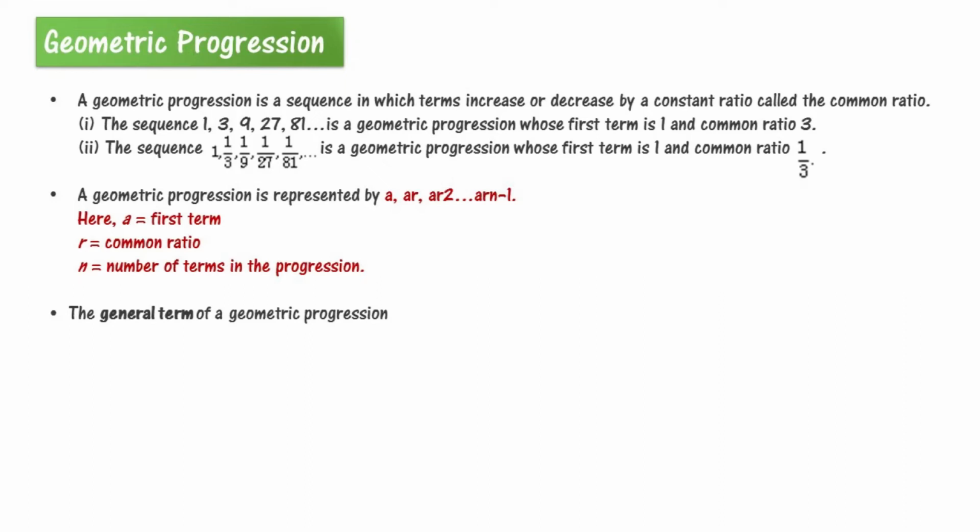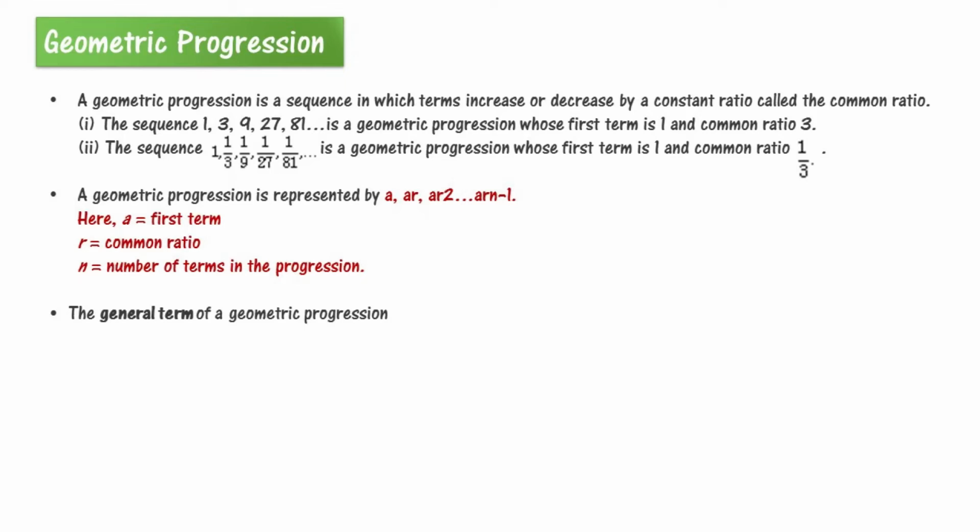And the sequence 1, 1/3, 1/9, 1/27, 1/81 is also a geometric progression in which the first term is 1 and the common ratio is 1/3. A geometric progression is represented by a, ar, ar squared, ... ar to the power n minus 1, where a is the first term, r is the common ratio and n is the number of terms in the progression.